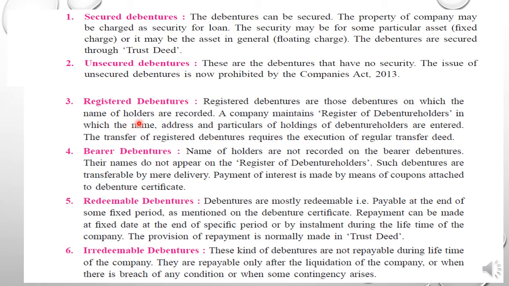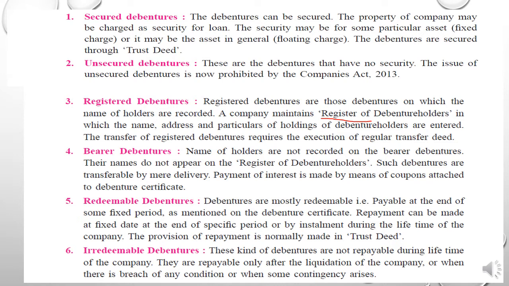Next is registered debentures. Yes, students, registered debentures are those debentures on which the names of holders are recorded. Here the name of the holder, means the person who purchases the debenture, his name will appear on the debenture certificate. So the company maintains the register of debenture holders, in which the name, address and particulars of holding of debenture holders are entered.